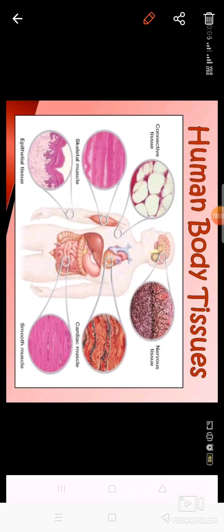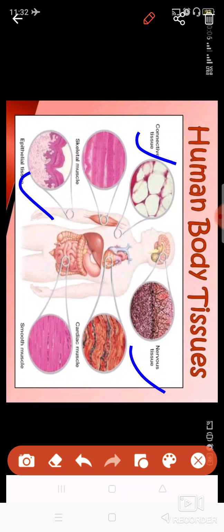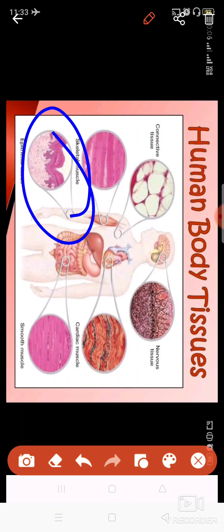Now I'll start with the animal tissues. We are mostly concerned about the tissues which are present in the human body. So I'm going to discuss with you these kinds of tissues: connective tissue, nervous tissue, epithelial tissue, and the skeletal or muscular tissues. Let us start with the first part, that is epithelial tissue.